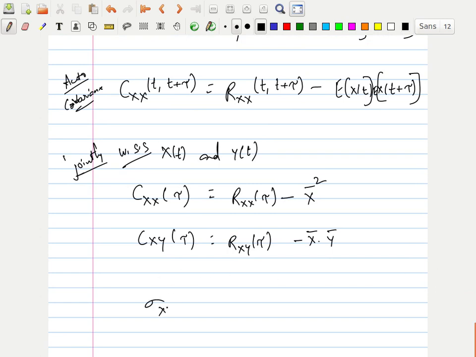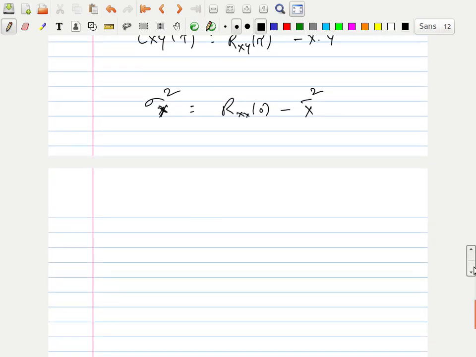If you want to get variance, I can write this as Rxx of 0 minus mod x square. Rxx of 0 is nothing but the mean square, so mean square minus mean whole square, and that I'll get as variance. This I'll get from autocovariance only, because I'm taking x only.